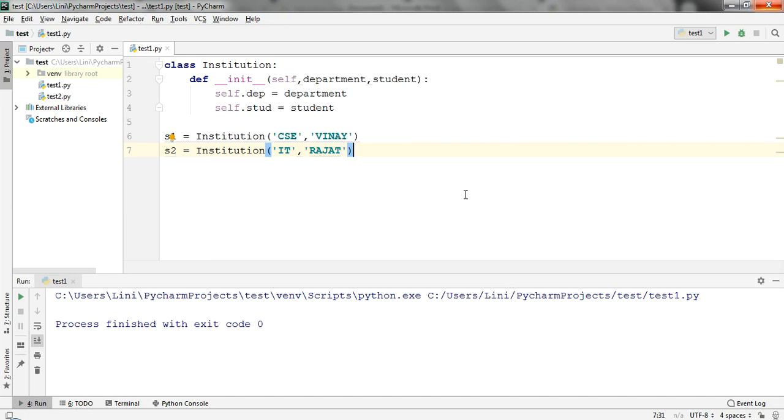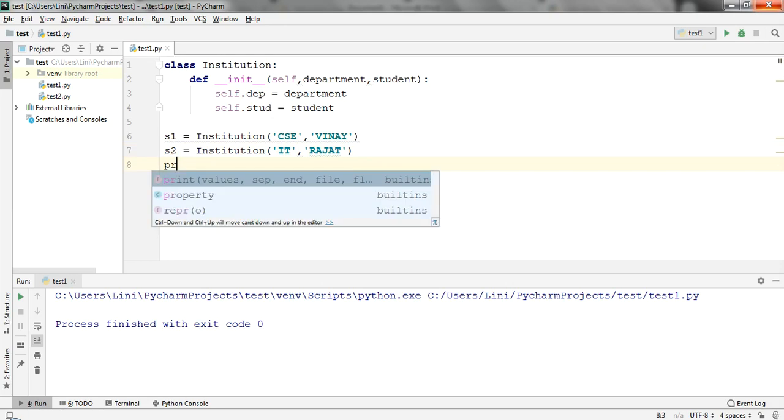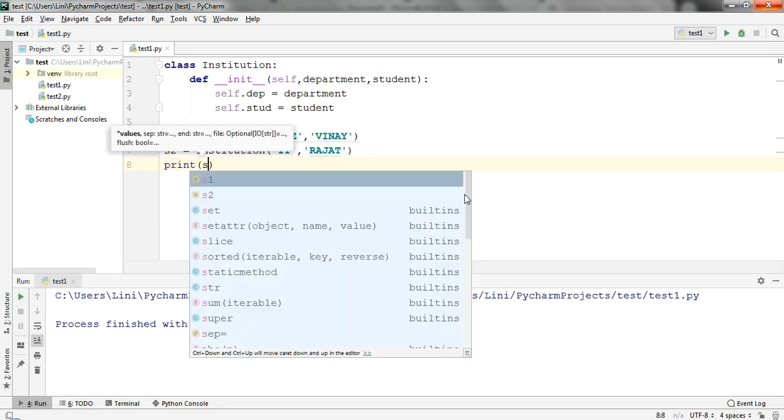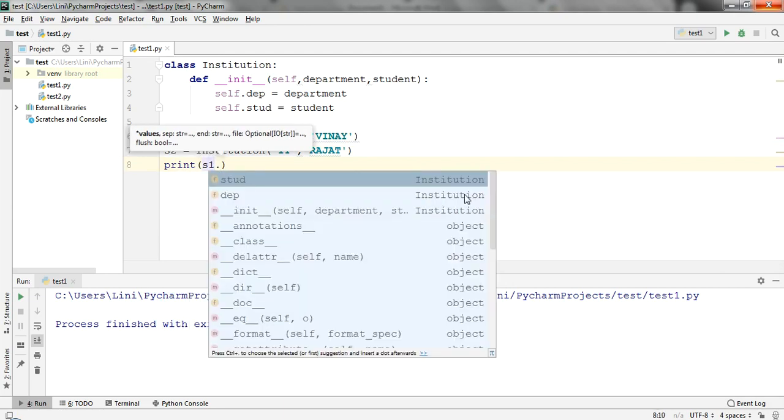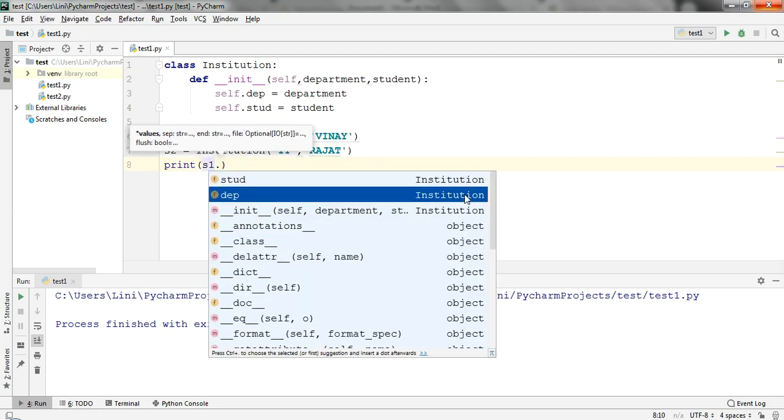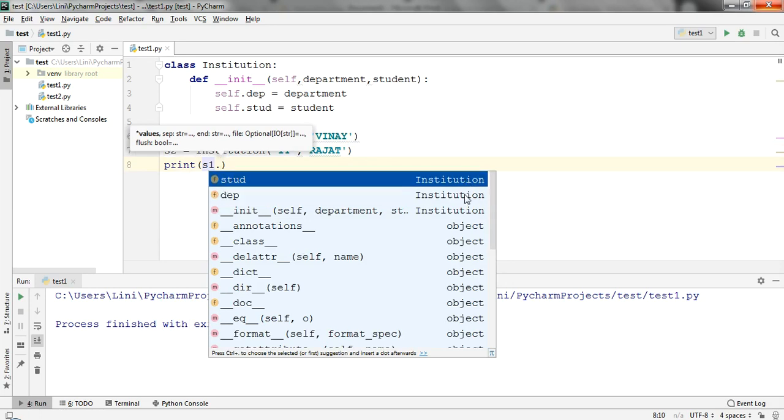Now how do I call this? Suppose I write a print statement, and here I am calling s1 dot. As soon as you press dot, you will get whatever instances you have created for the particular class. See, stud and dep I have created.